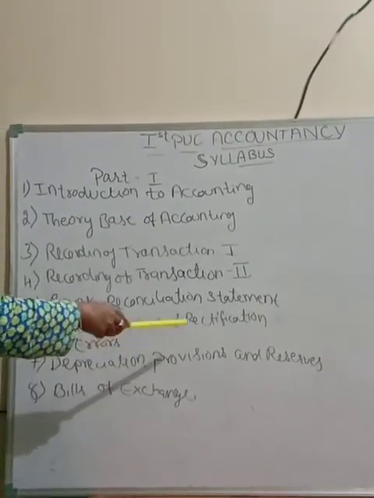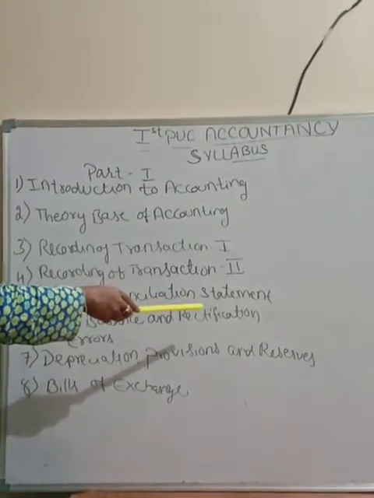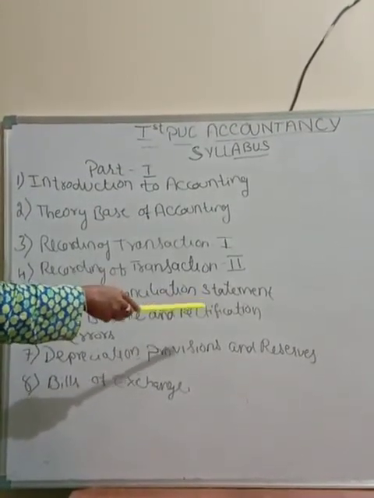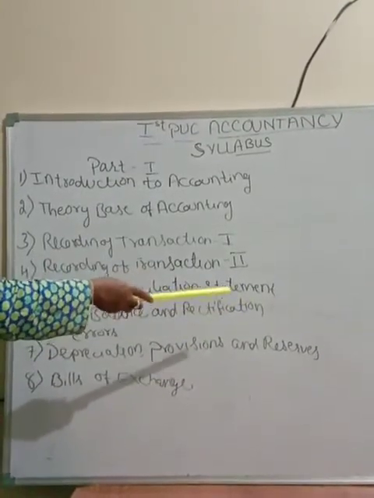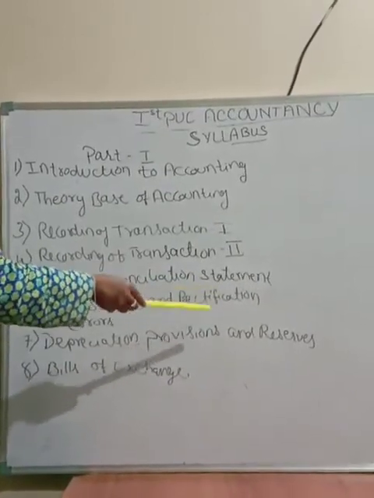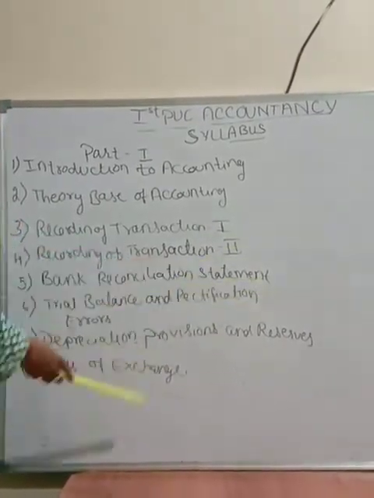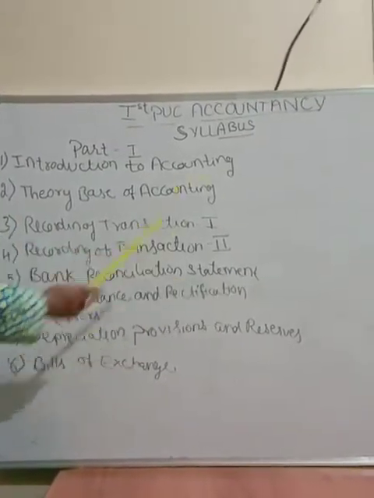Provisions and reserves. Reserves are where we keep a certain portion of profit as a reserve for the future, because the future is uncertain. So some portion of profit will be kept as a reserve. In this chapter we are going to learn about depreciation, provisions and reserves.